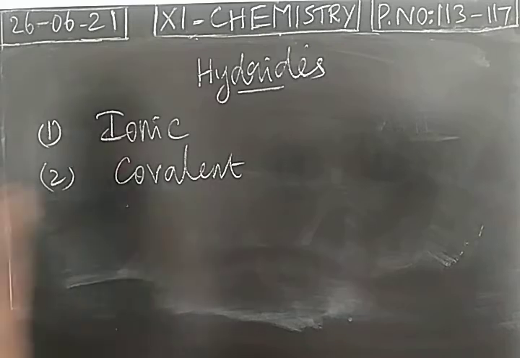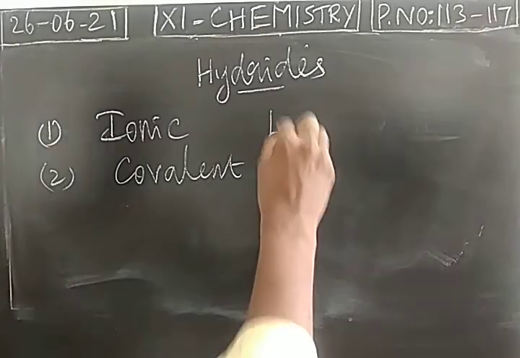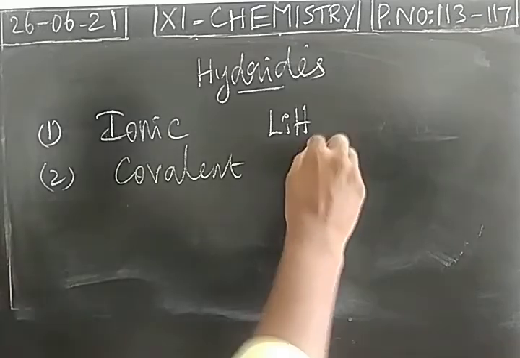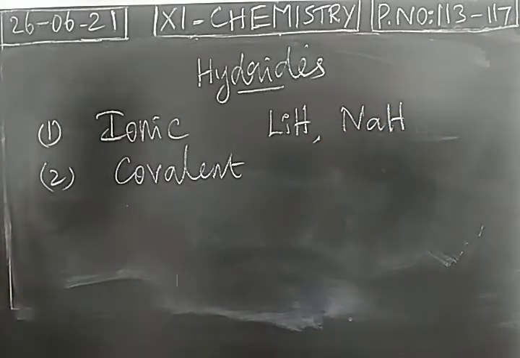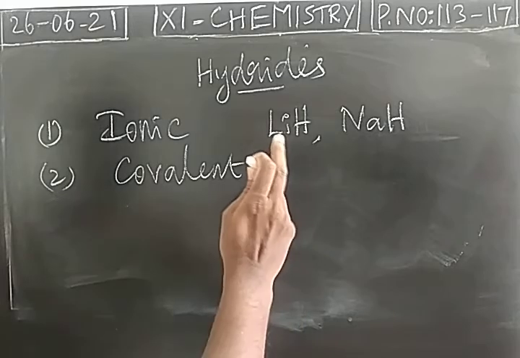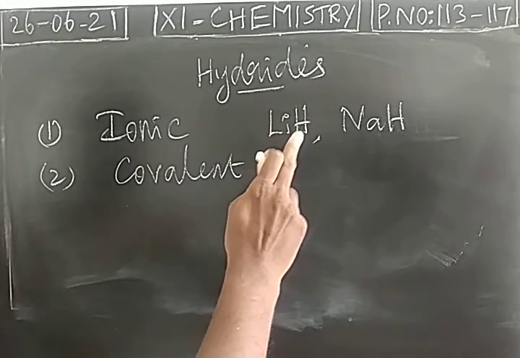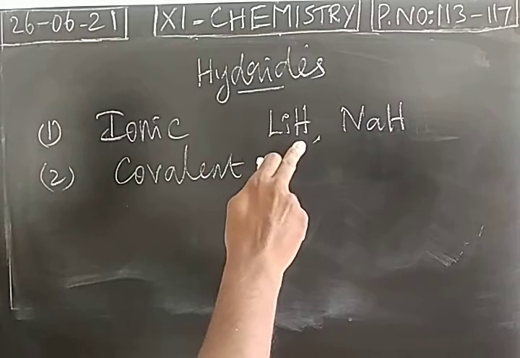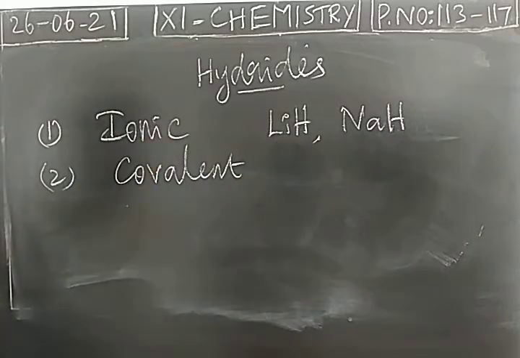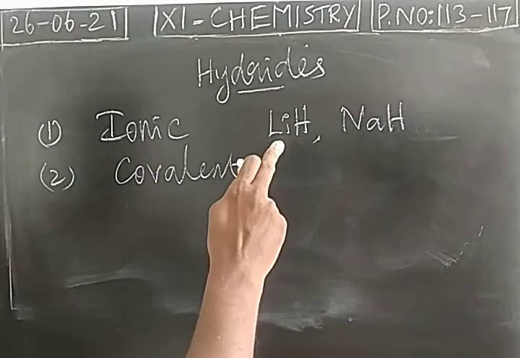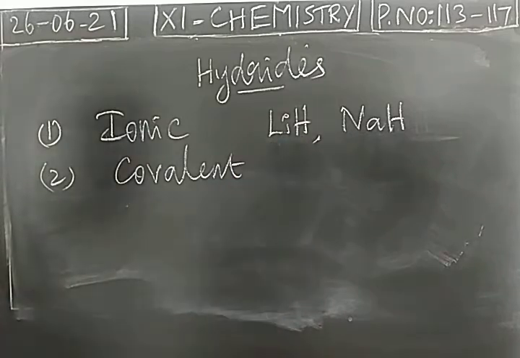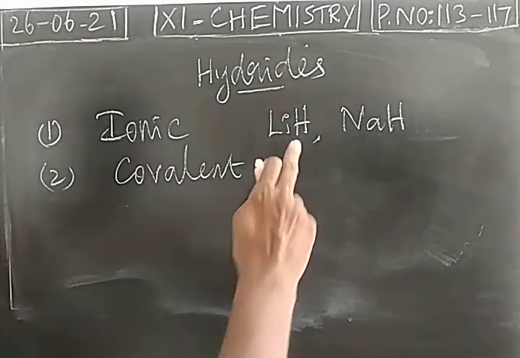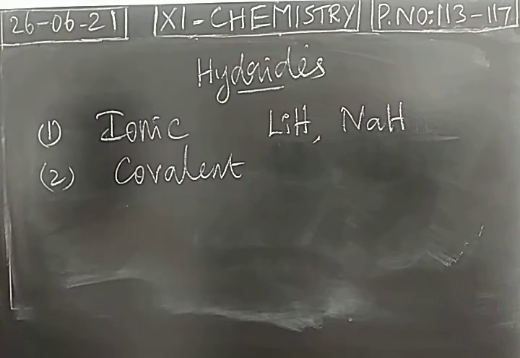So when you take ionic hydrides like lithium hydride or sodium hydride, the element which is combining with the hydrogen should have lower electronegativity than the hydrogen. So what is the condition for an element to combine with hydrogen in the formation of ionic hydride? The element should have a lower electronegativity value than the hydrogen. We know that alkali metals and alkaline earth metals have very low electronegativity.